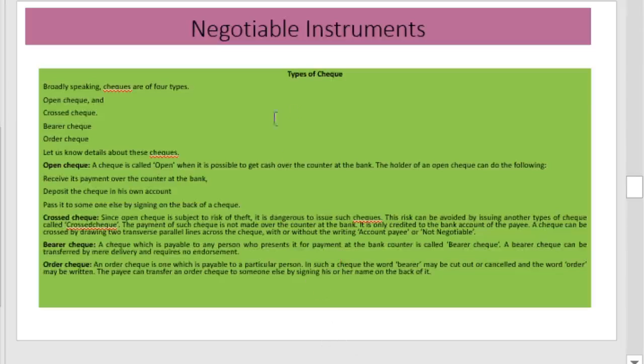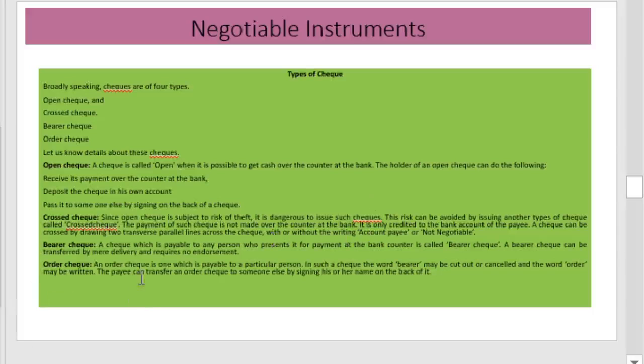The types of check include open check. Open check means a check is called open when it is possible to get cash over the counter. And closed check: since open check is subject to the risk of theft, this risk can be avoided by issuing another type of check, namely closed check. The payment of such check is not made over the counter of the bank. It is credited to the account of the holder.